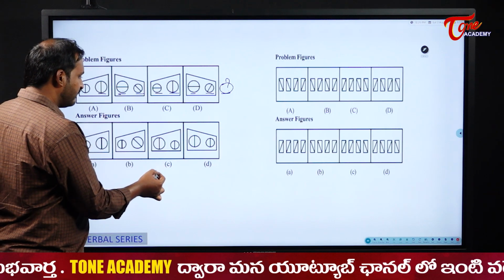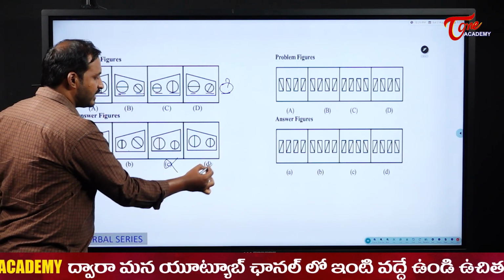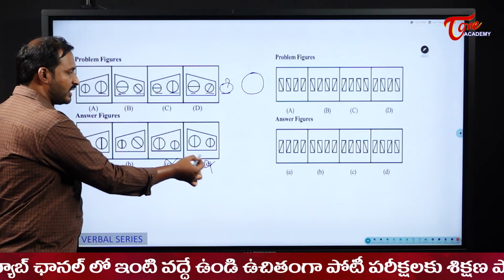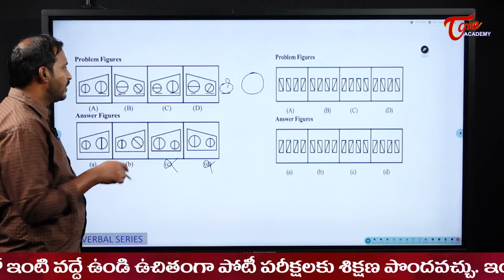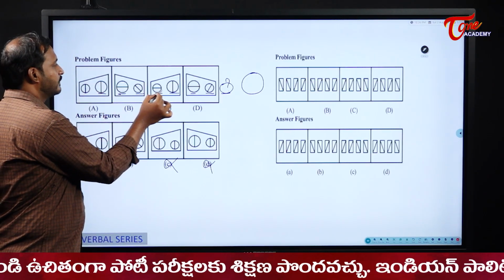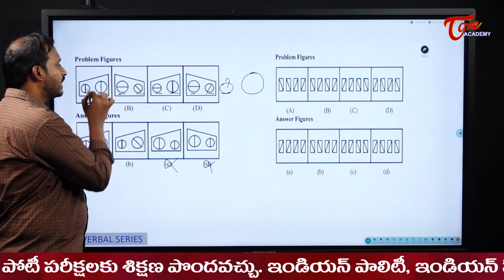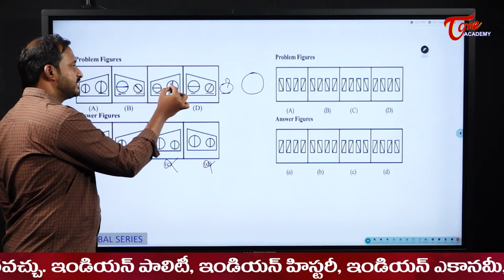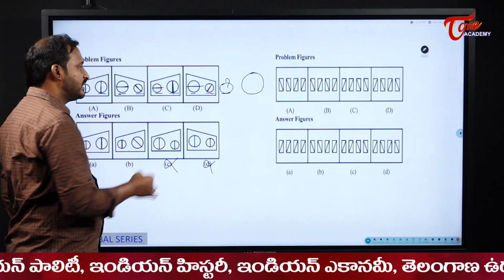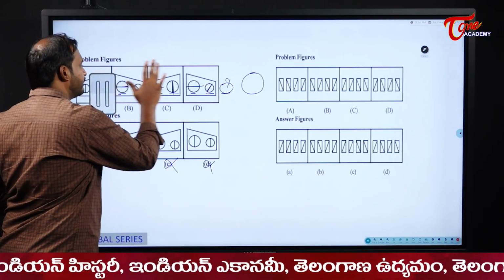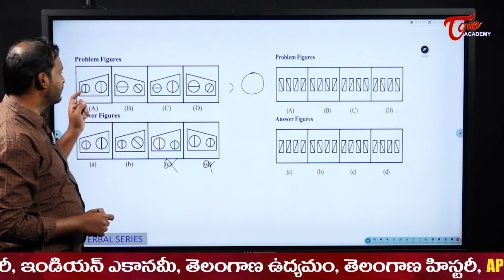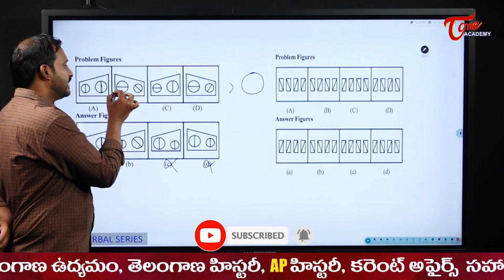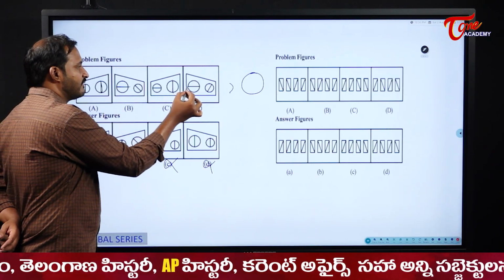So now please see here. If that is the case, small and big means these two are eliminated. I should have a small circle and a big circle here. So these two are eliminated. Why? Because here those two are big. Now please see here when it comes to this smaller one. One line is here, both are like this. Next, this one came like this and it is tilted. Now when you observe carefully, what is happening with this smaller circle? When it comes to the big circle, it is just changing. One is vertical and the other one is horizontal.